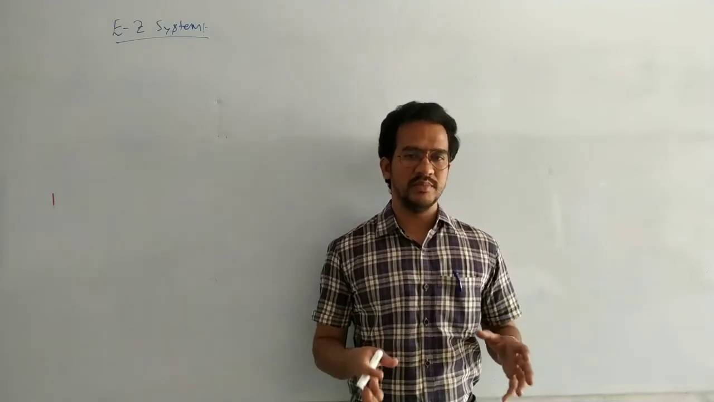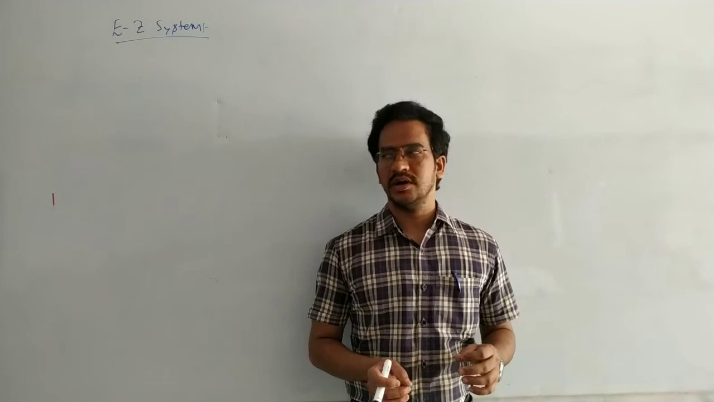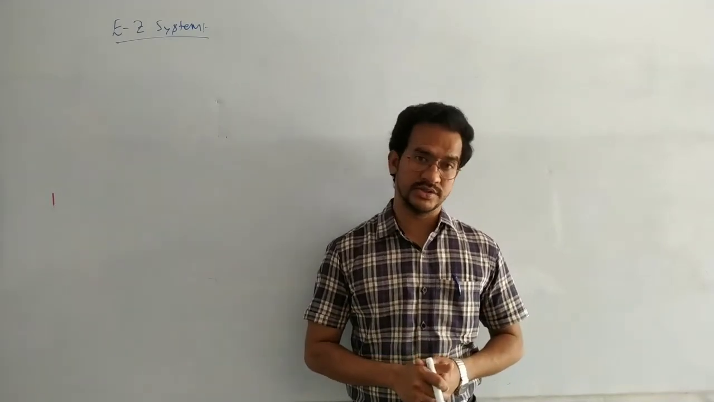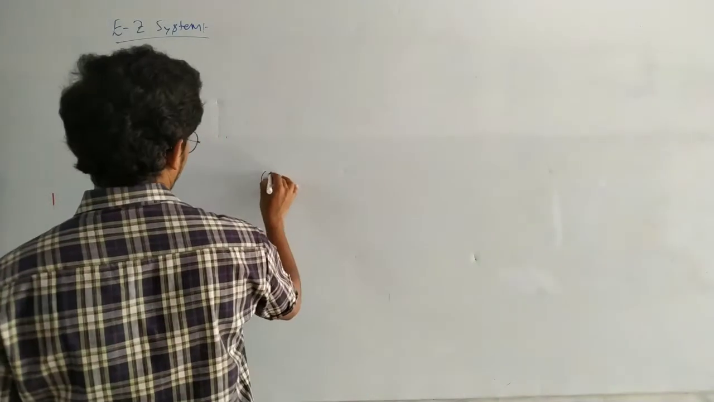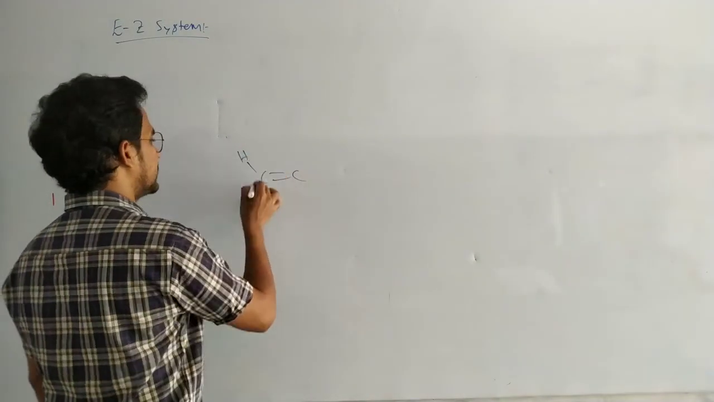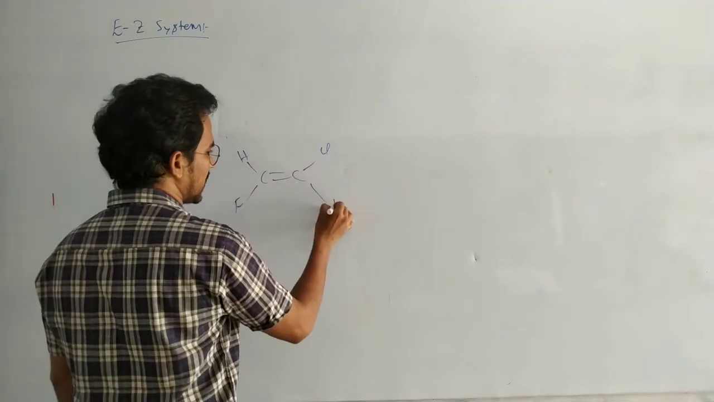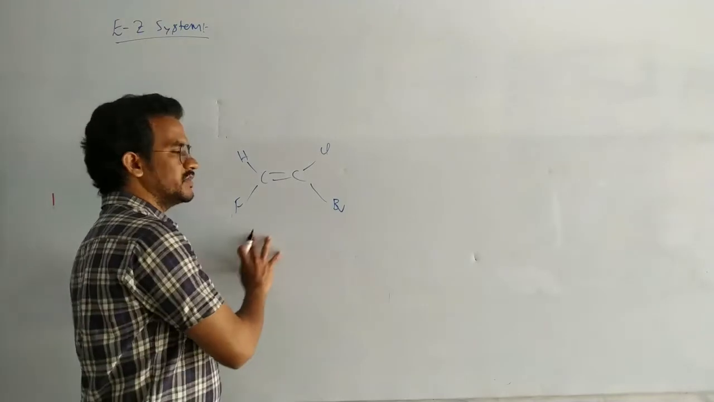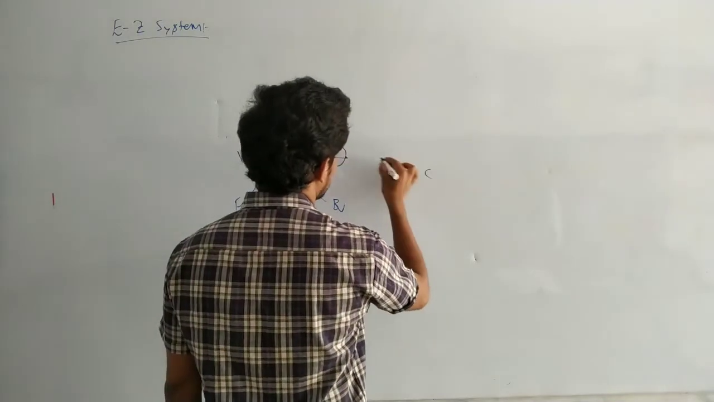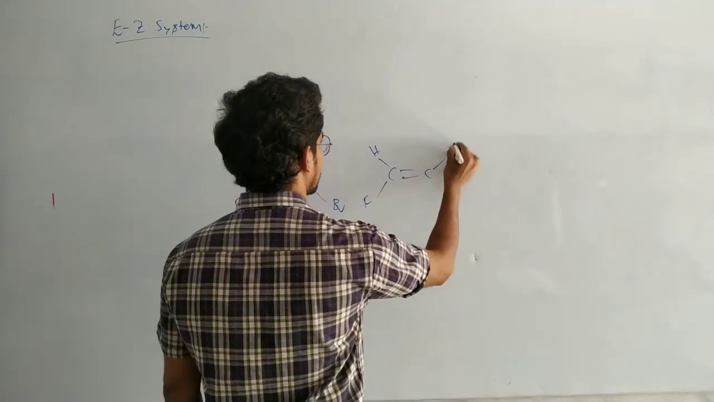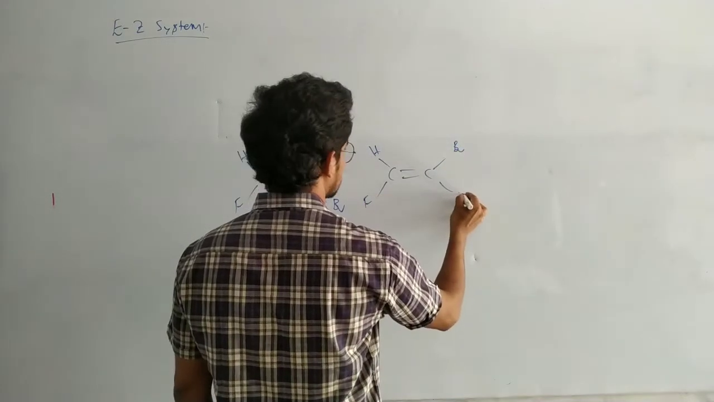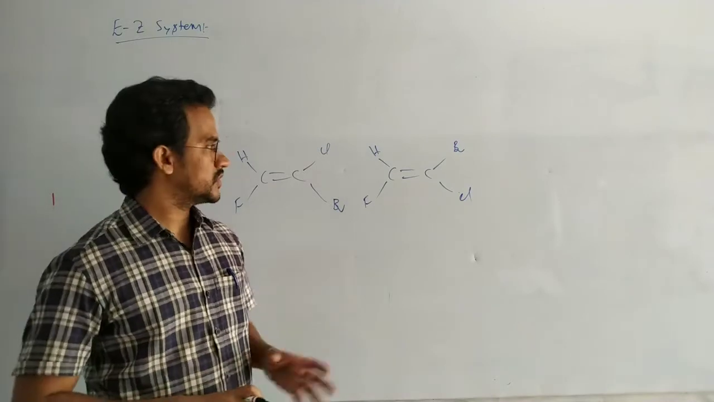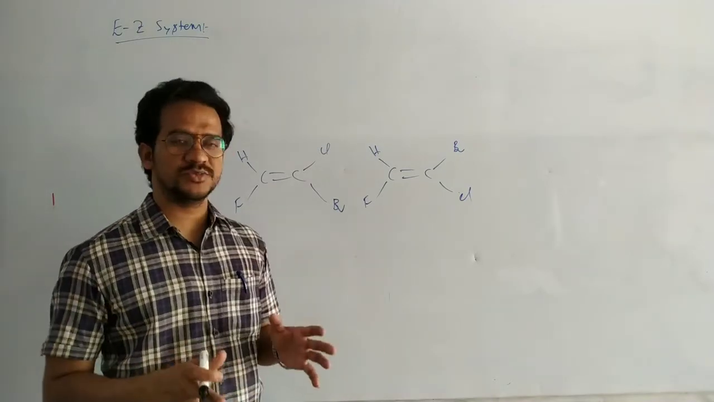Okay. So to name these cis and trans isomers, at least similar groups must be there across the C double bond C. Now here, if this is hydrogen, this fluorine, this chlorine, and this is bromine, in this case there are no similar groups. Here, C double bond C, here hydrogen, this fluorine, this is bromine, and this is chlorine. Actually, there is a different spatial arrangement in these two structures.